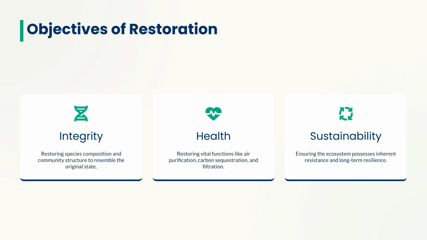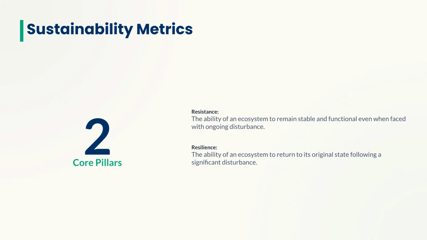The objectives of restoration include restoring integrity, which means restoring species composition and community structure. Health refers to restoring vital functions, and sustainability ensures long-term resistance and resilience. Sustainability is built upon two core pillars. Resistance is the ability of an ecosystem to remain stable and functional despite disturbance. Resilience is the ability to return to the original state after a significant disturbance.